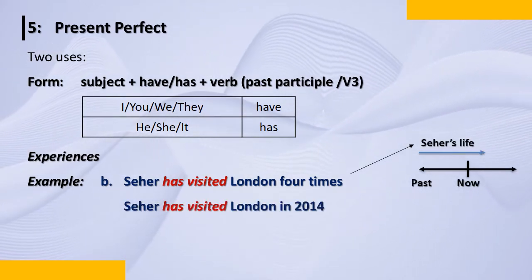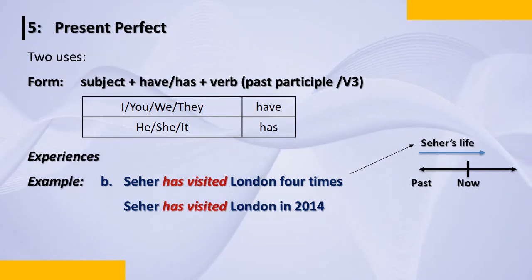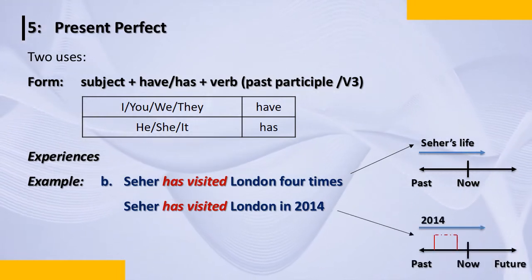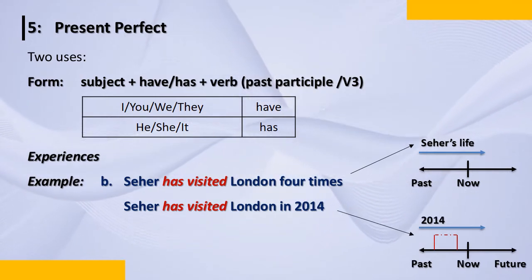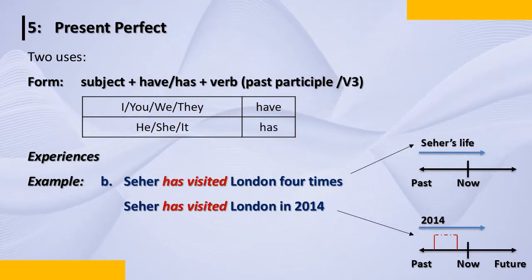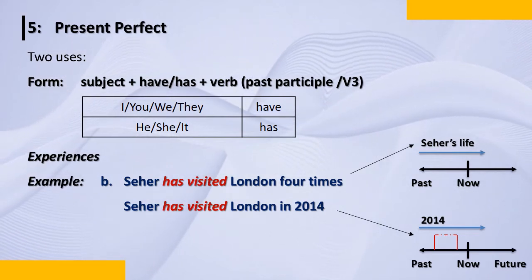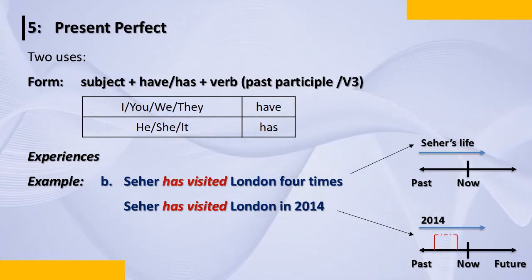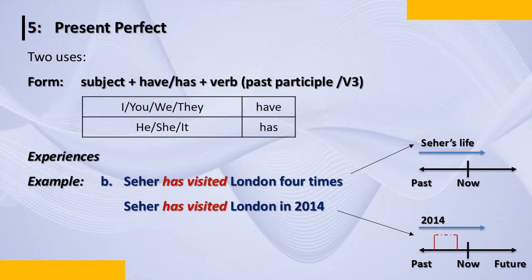Now Seher has visited London in 2014. In 2014. So it is talking about the past. In the first one, Seher has visited London 4 times. Now, in the second one, we are talking about Seher has visited London in 2014. That is past.